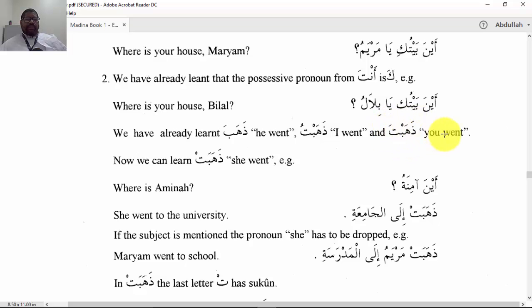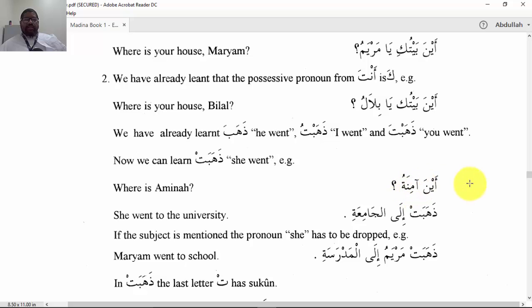And if I want to say you feminine, I would say dhahabti. And now for she, dhahabat. So here we have dhahaba, he went, and dhahabat, with the ta'nith. This is the feminine ta, used for the third person past tense verb.